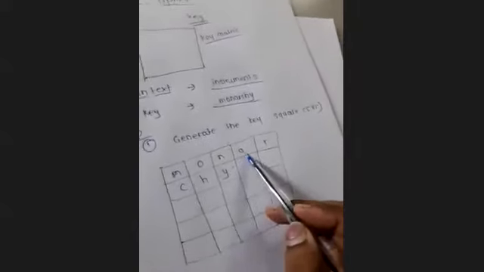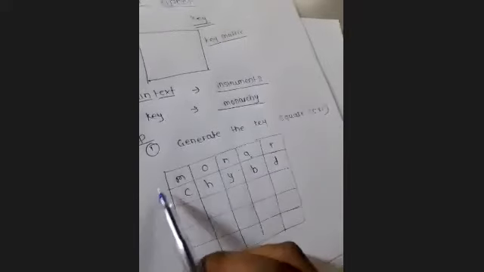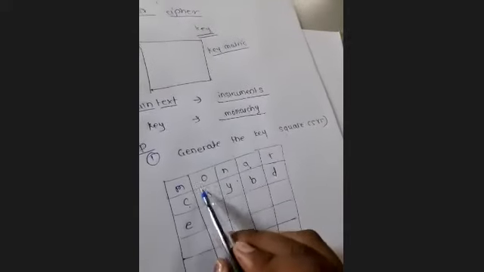Now, whatever the remaining letters are there from our total 26 alphabets, those alphabets we now have to write into the remaining places. Now we will start with the sequence. A is done, remaining is B. B is not present, so I will write here B. C done. D we have to write here because it is not available in the key. E, right. F, G. H is already present. I